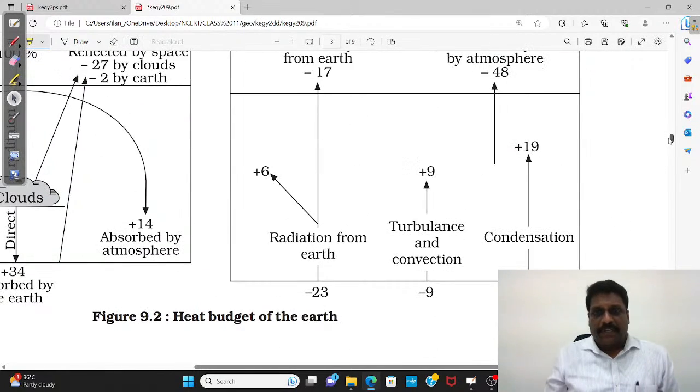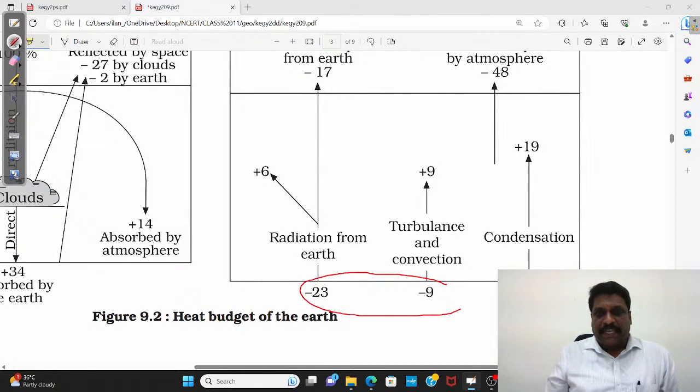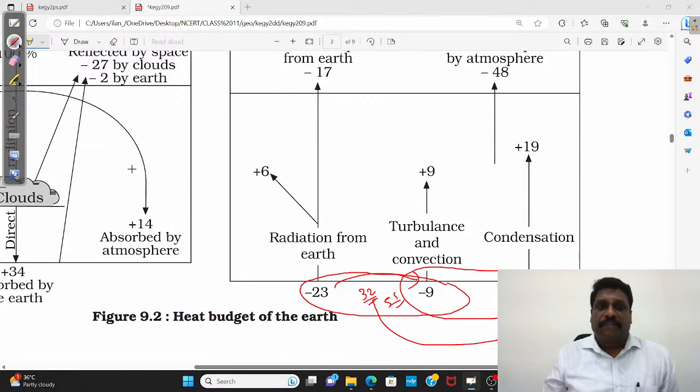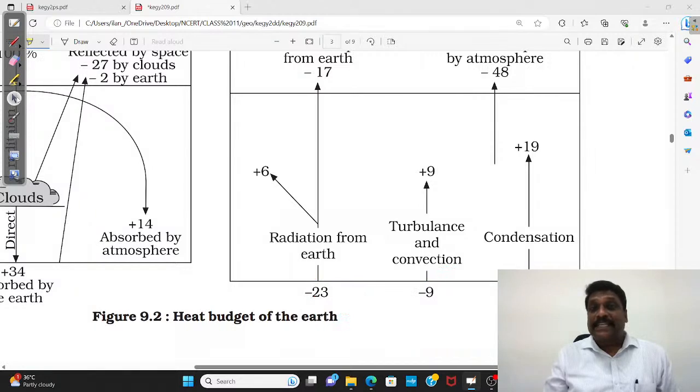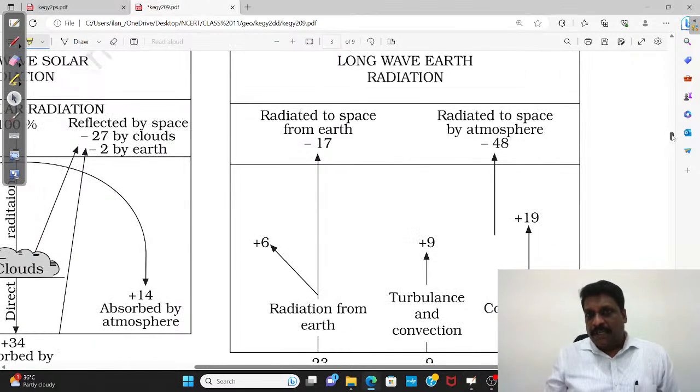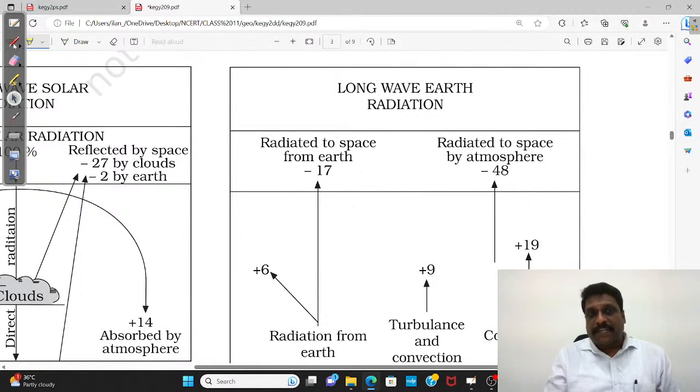51 percentage, right? Say for example, this 23 plus 9 plus 19, if you add it, I'm pretty sure you should get 51. Okay, so 23 and 9, say for example 32, plus 19, you get what? 51. Okay, so out of this terrestrial radiation, what is liberated back, you call them as what? Terrestrial radiation, or infrared radiation, or long wave earth radiation. All are same, meaning is same.